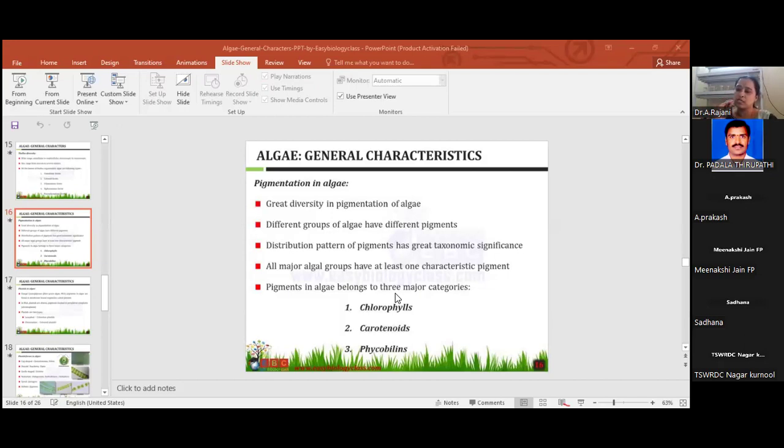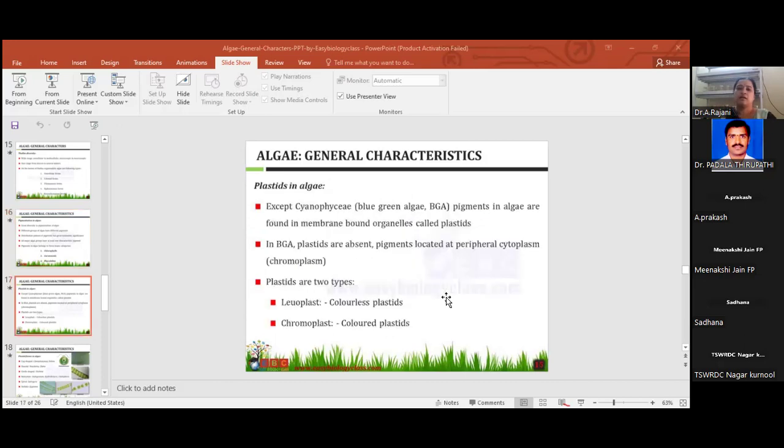Many times this question is asked in competitive examinations. They will give some different pigments, like chlorophyll A, B, C, beta carotene, and one phycobilin. Here, which one is the water soluble pigment? Only phycobilin is the water soluble pigment. That is phycocyanin, phycoerythrin.